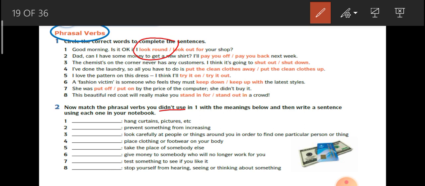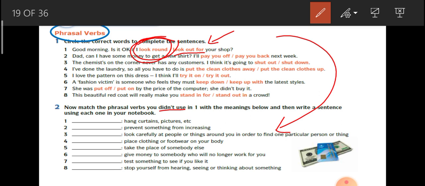In exercise 1, for each of the sentences, you will circle one answer, right? The answer that you did not use, for example, like number 1, you chose look around, right? So the phrasal verb look out for will be used in exercise 2, but you have to find the meaning before you match it. For example,